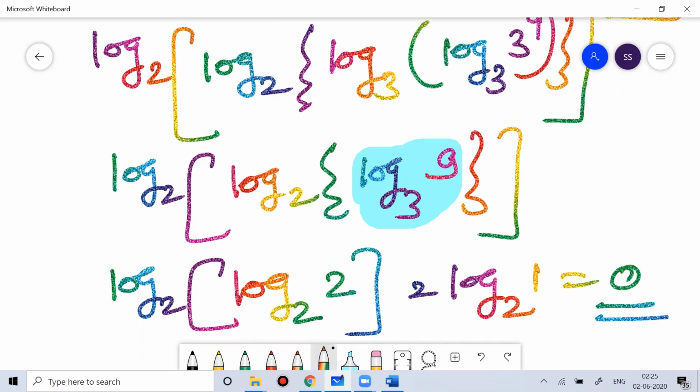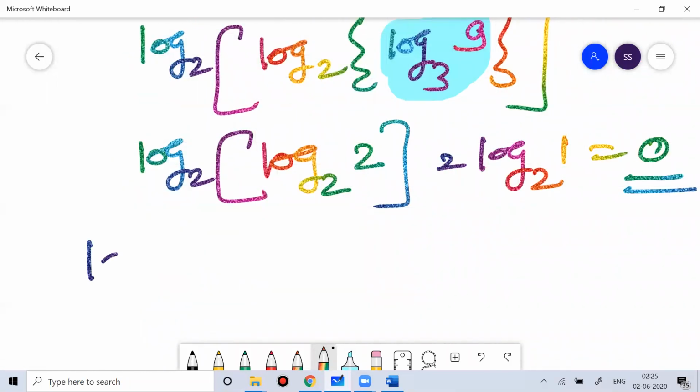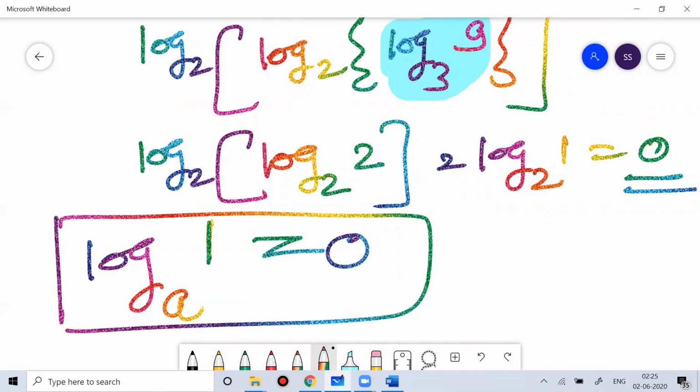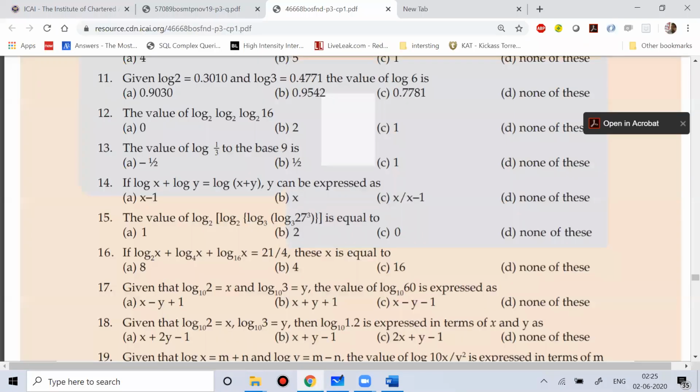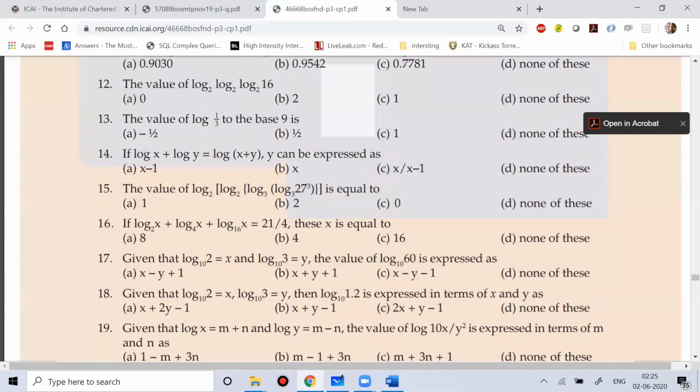When we study properties, always remember that log of 1 to any base will always give you 0. Why? Because what power of a will give you 1? That is only possible if the power is equal to 0. In any other case, you will not get 1. Clear, everyone? So the answer for the 15th one is option C, that is 0.